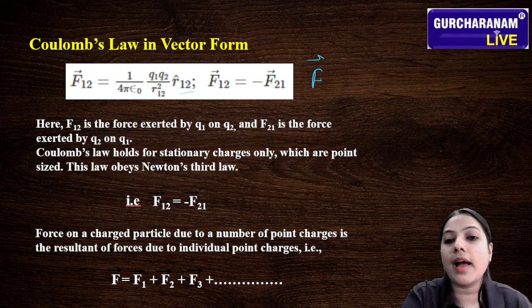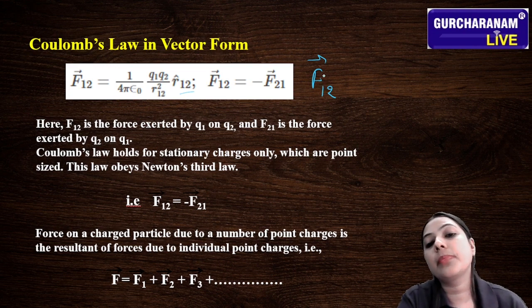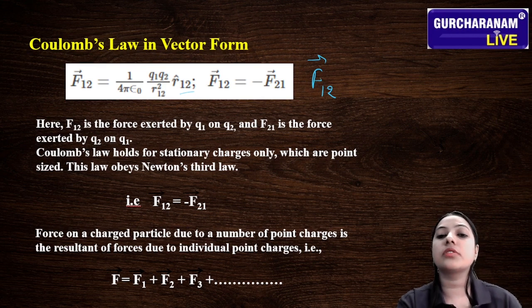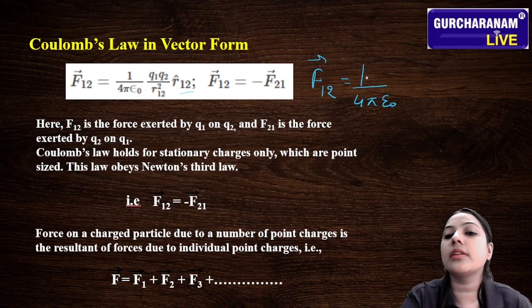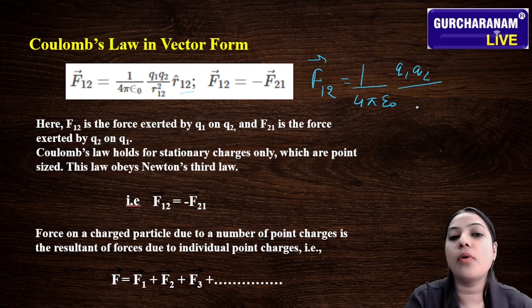This is the F vector, and F12 is the force on charge 1 due to charge 2. It is equal to 1 upon 4 pi epsilon naught, which represents k, and Q1 Q2 upon r square.